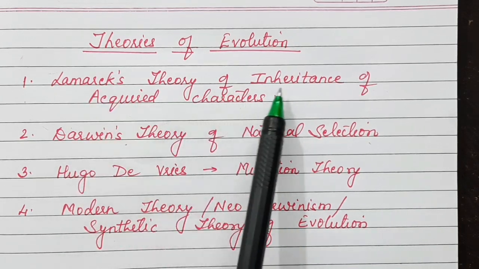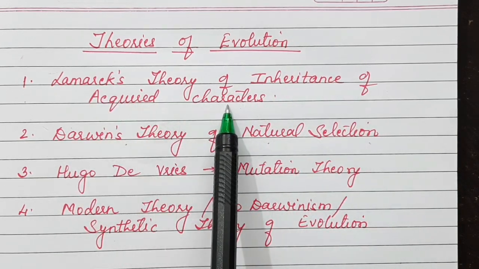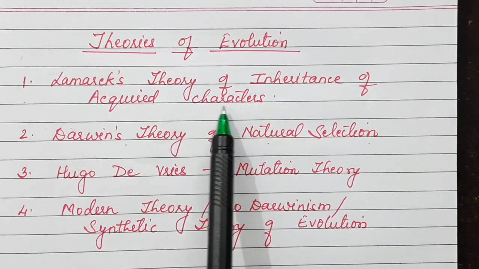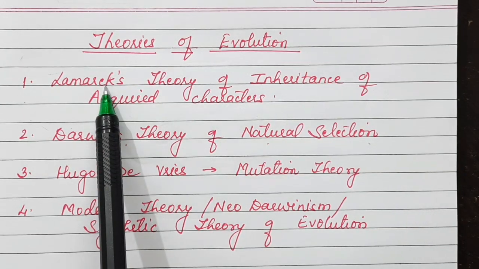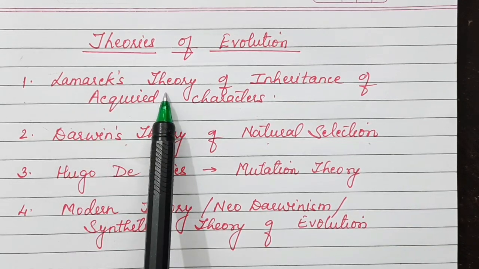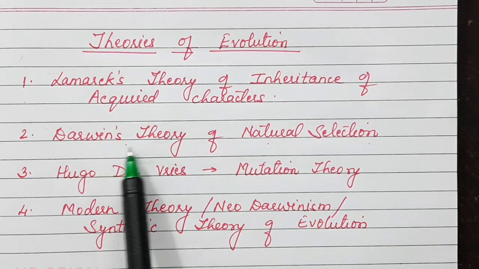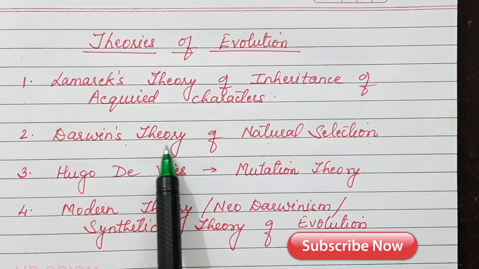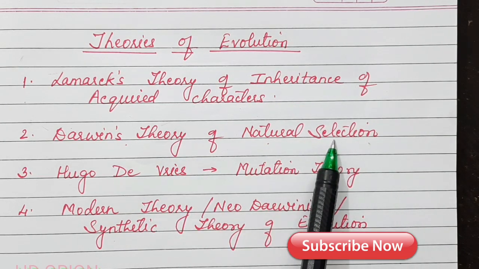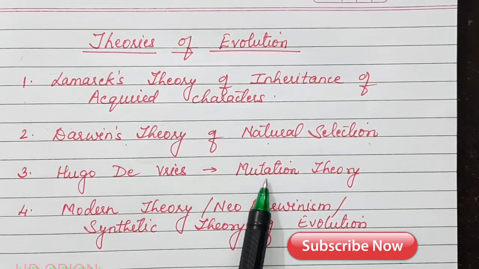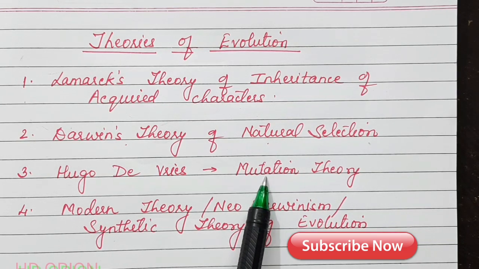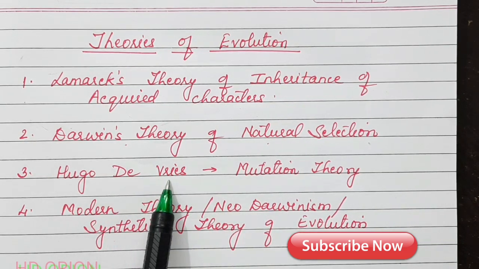Lamarck's theory of inheritance of acquired characters. This was the first theory, given by Lamarck, and is popularly known as Lamarckism. Second theory is Darwin's theory, known as the theory of natural selection. The third theory is mutation theory, given by Hugo de Vries.